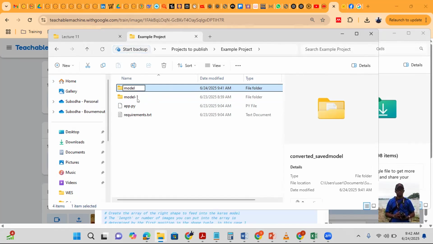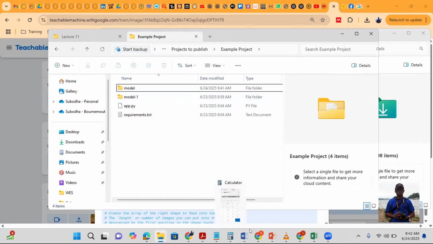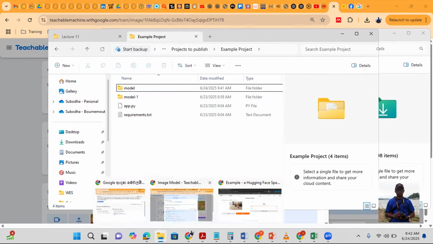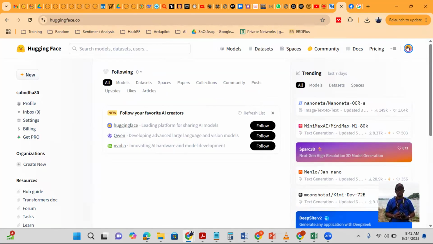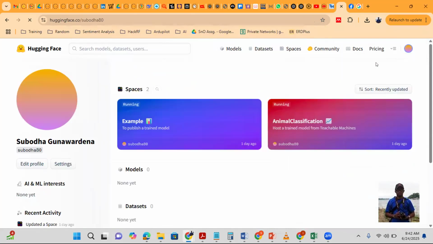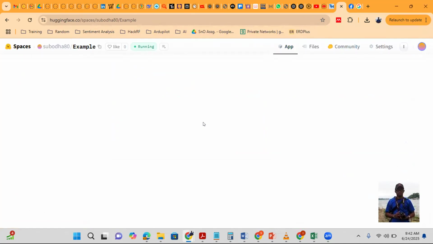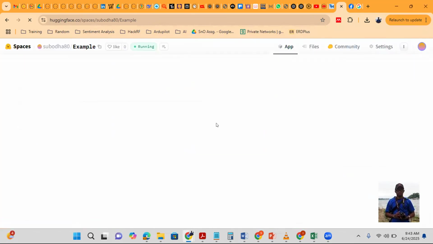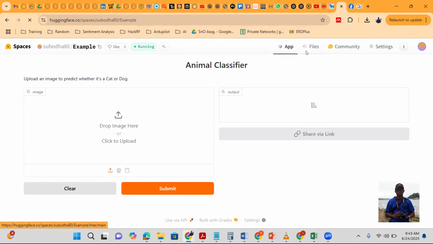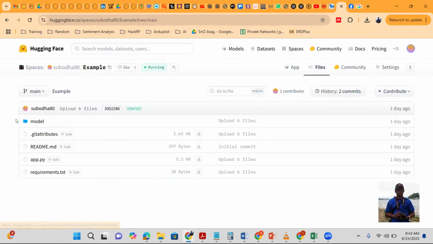Right now, I will go to my Hugging Face account. It's here. So in Hugging Face, let's try to see my space. I have this example space, that is where we were working on. So I go to files. Why isn't the app running? I can't see the app. Yeah, I can see it now. Okay, so here the model is here.